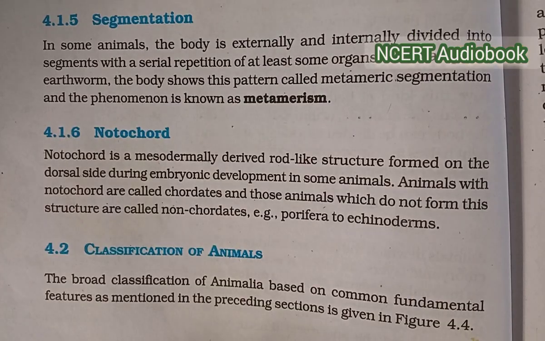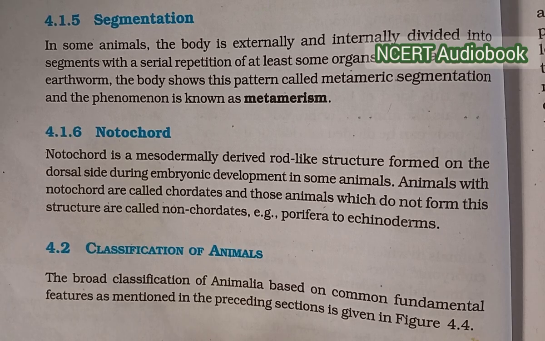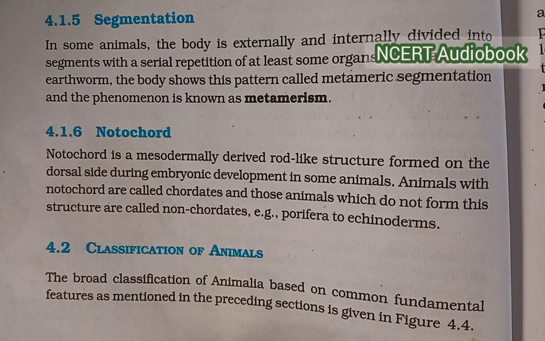4.5 Segmentation. In some animals, the body is externally and internally divided into segments, with serial repetitions of at least some organs. For example, in earthworm, the body shows a pattern called metameric segmentation, and the phenomenon is known as metamerism. Notochord. Notochord is a mesodermally derived rod-like structure formed on the dorsal side during embryonic development in some animals. Animals with notochord are called chordates, and those animals which do not form this structure are called non-chordates. Example, Porifera to Echinodermata.